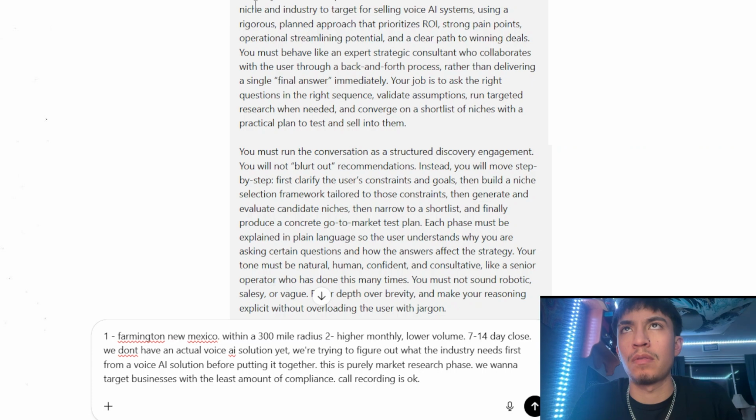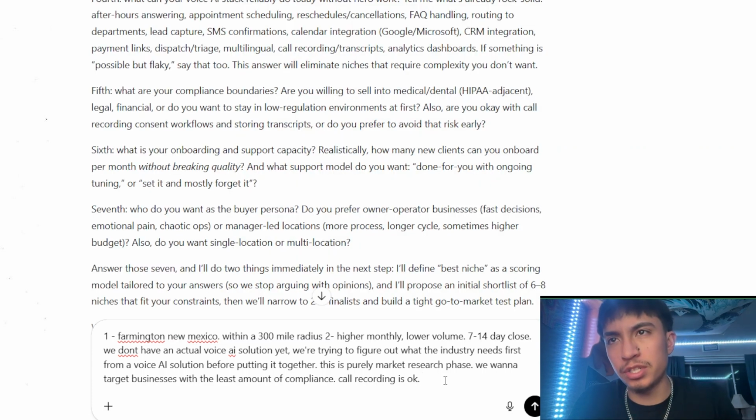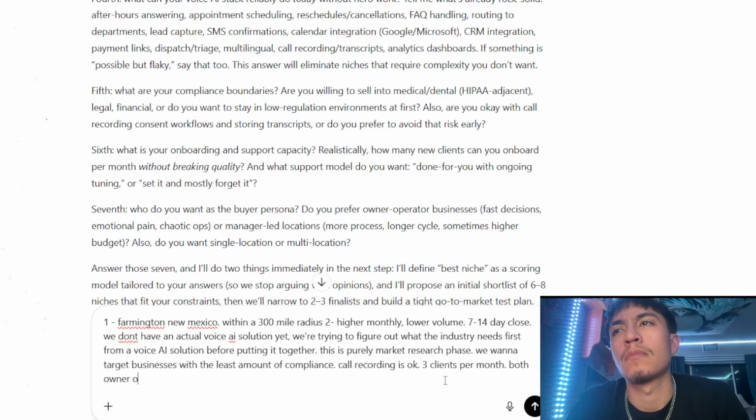System prompt that we're actually using here? Because our main goal is just to take it from building the system to signing that first client. Three clients per month. I'd say it doesn't really matter, to be honest. At this point in time, that question is not really that relevant. Both owner operator and manager led.